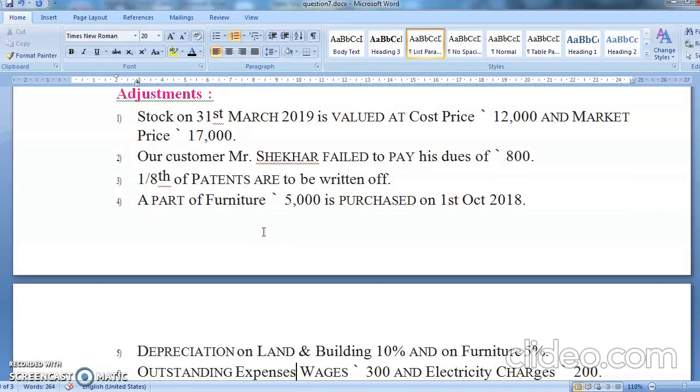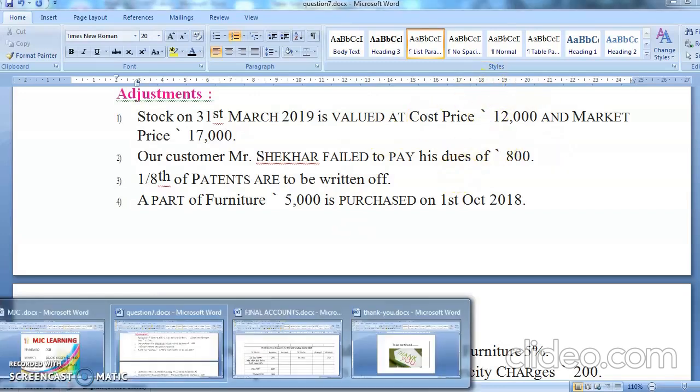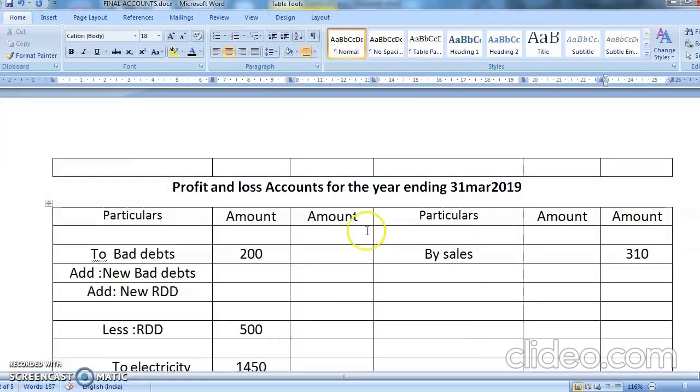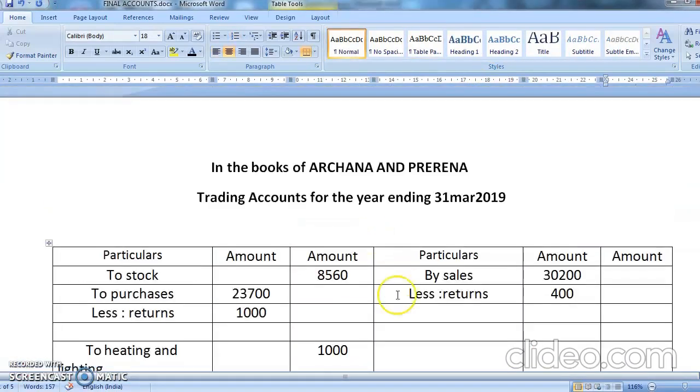Okay, now come to adjustment. This adjustment is very common. Closing stock is valued at first price 12,000, market price 70,000, whichever is less. Yes, whichever is less. Whenever two values of closing stock are given, remember you have to take the lesser value. So lesser value is 12,000. And what are the two effects of closing stock? Yes, trading account credit side and balance sheet asset side.